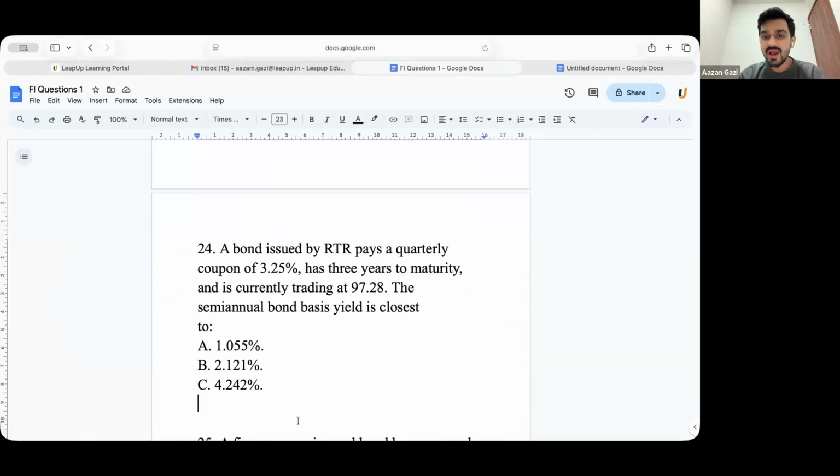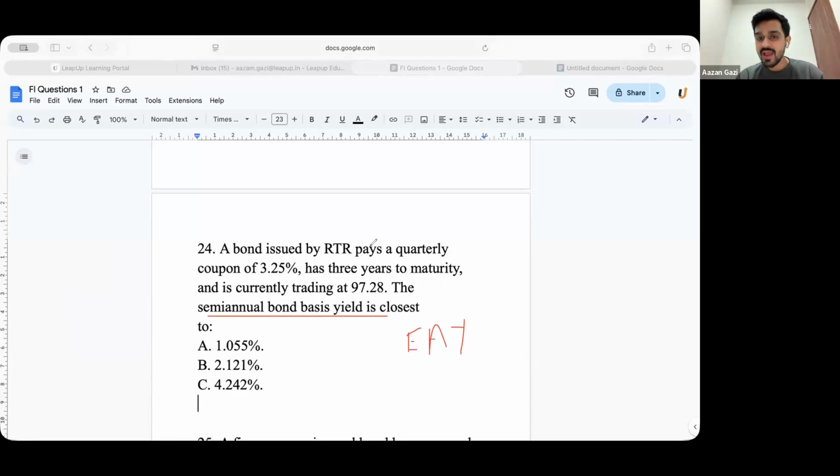A bond issued by RTR pays a quarterly coupon of 3.25%, has 3 years to maturity, and is currently trading at 97.28. The semi-annual bond basis yield is closest to what? Again, whenever you hear the term semi-annual bond basis yield, always remember you have to make use of EAY, effective annual yield.